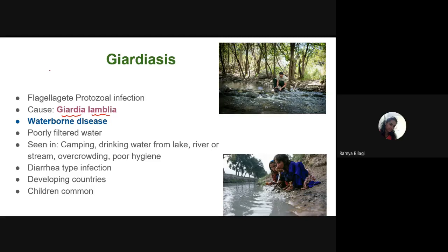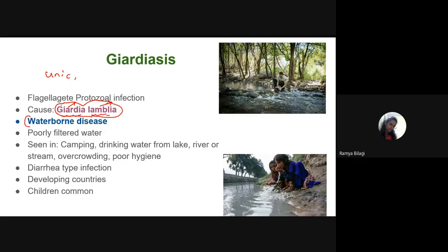That means it is a unicellular microscopic organism, and it has got the flagella to move. So that's why we call it an intestinal flagellate protozoa, and it is caused by which one, students? Giardia lamblia. So why does it have this particular name? Because Giardia is one scientist, and Lamble is another scientist. Together these two have described and studied in detail this particular protozoa.